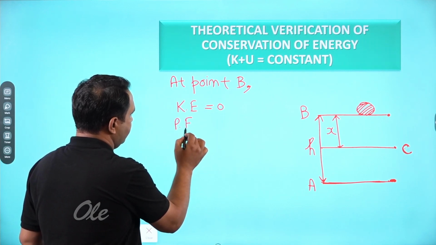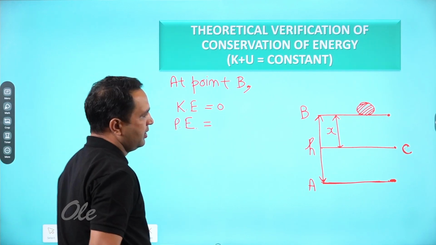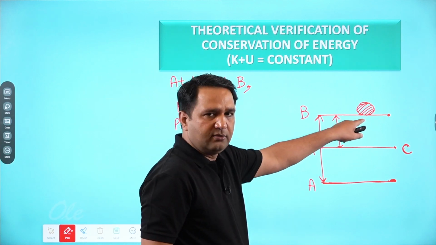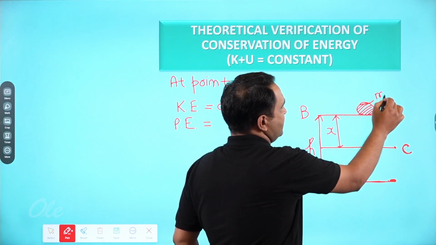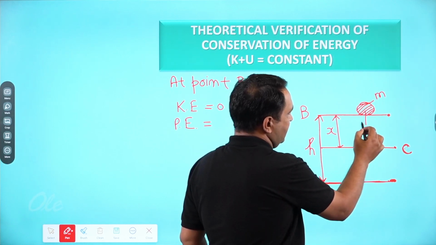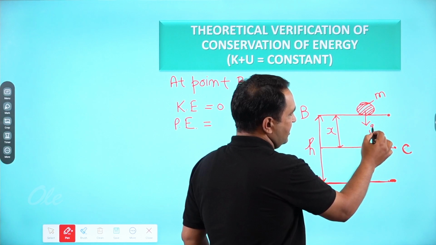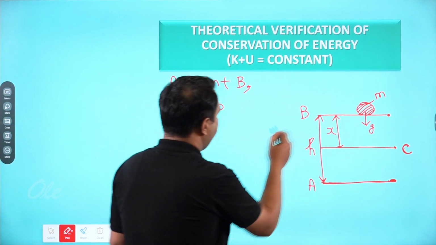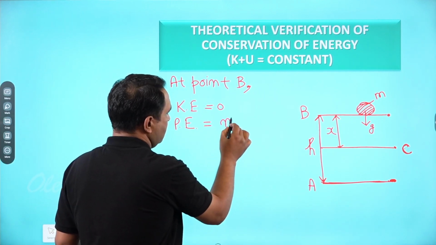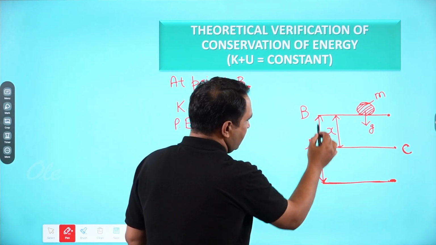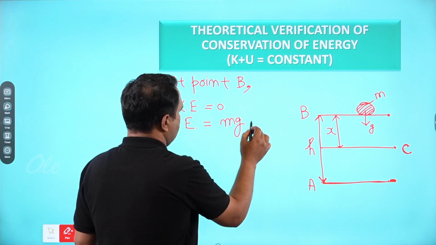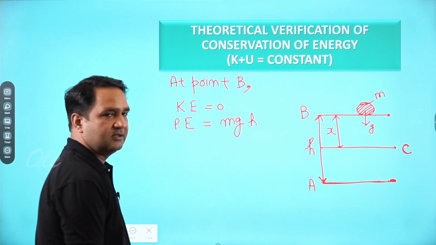Potential energy is equal to the weight of the ball times the displacement. Suppose that the mass of the ball is m and g is the gravity towards the Earth's center. So its weight will be mg, and the displacement is h, so potential energy is mgh.